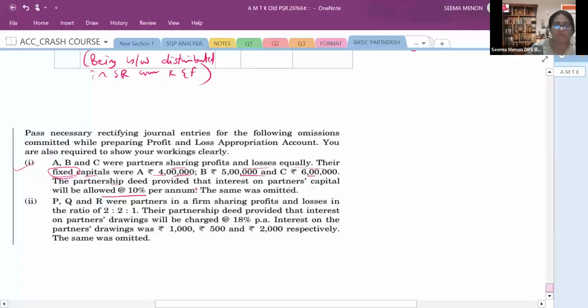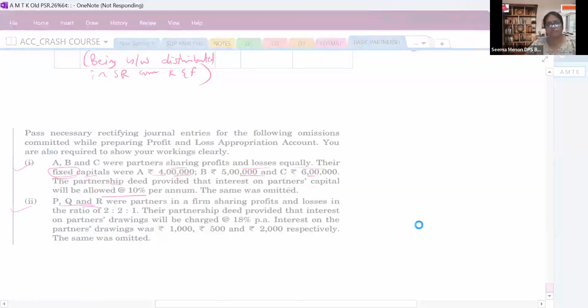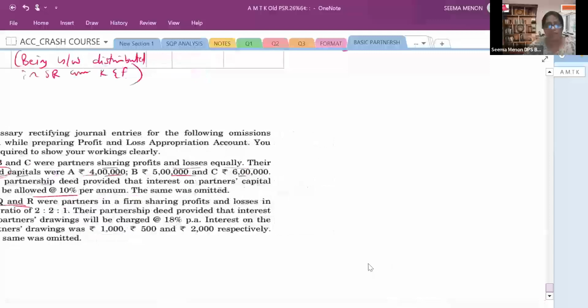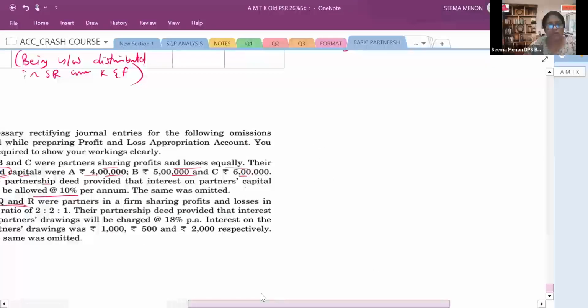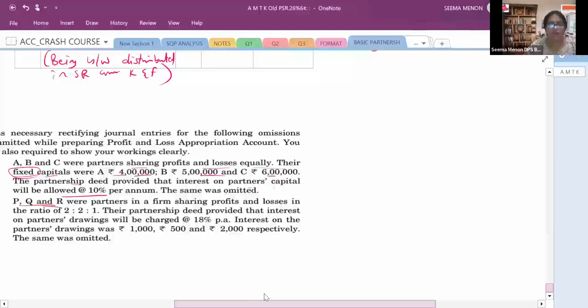Another case is totally different because the partners' names are PQR. So you should understand these two questions are different questions. So how will we be solving? Let's solve this question now. So interest on capital to be charged at 10%.